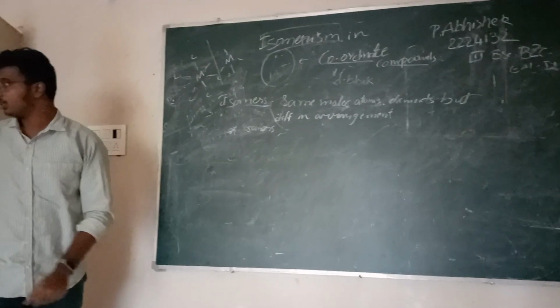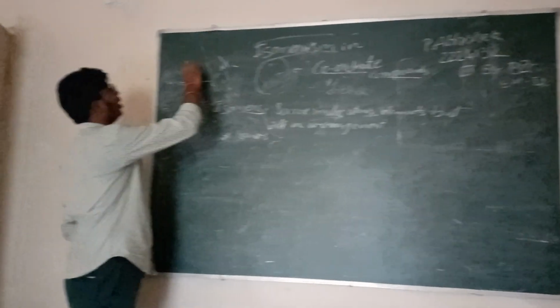The main specific characteristic of these compounds is the formation of a coordinate covalent bond. Hence, these are named as coordinate compounds.